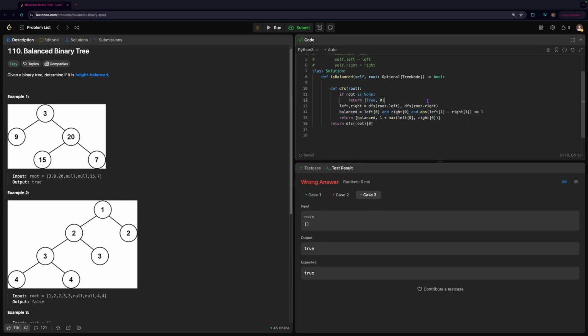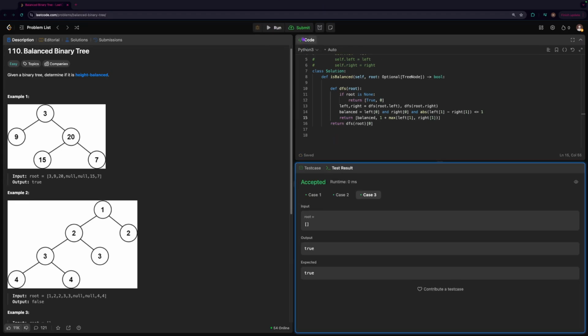So we got the root, calling DFS on the left and right. We're checking if they're balanced here, and if it's less than or equal to 1, then we're returning balanced and 1 plus. Oh, so the reason why is these got to be 1.